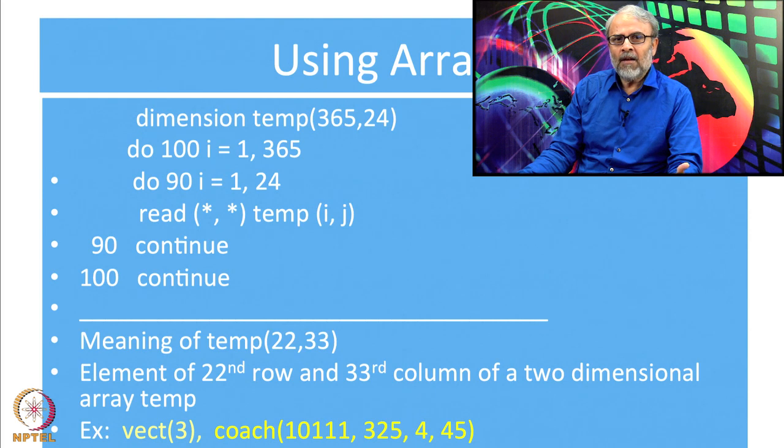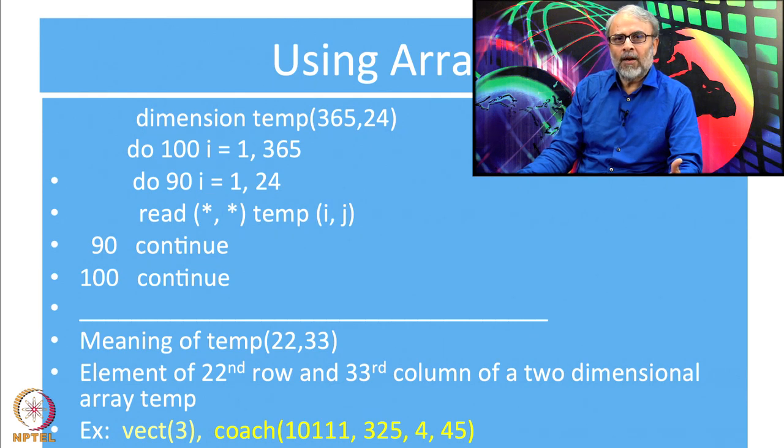If I declare an array of this size, it will be able to save the information of all the people who have reserved seats in the trains. This data will have information about all the trains, all the days, all the coaches, and all the seats in the coaches. Now, what will happen?